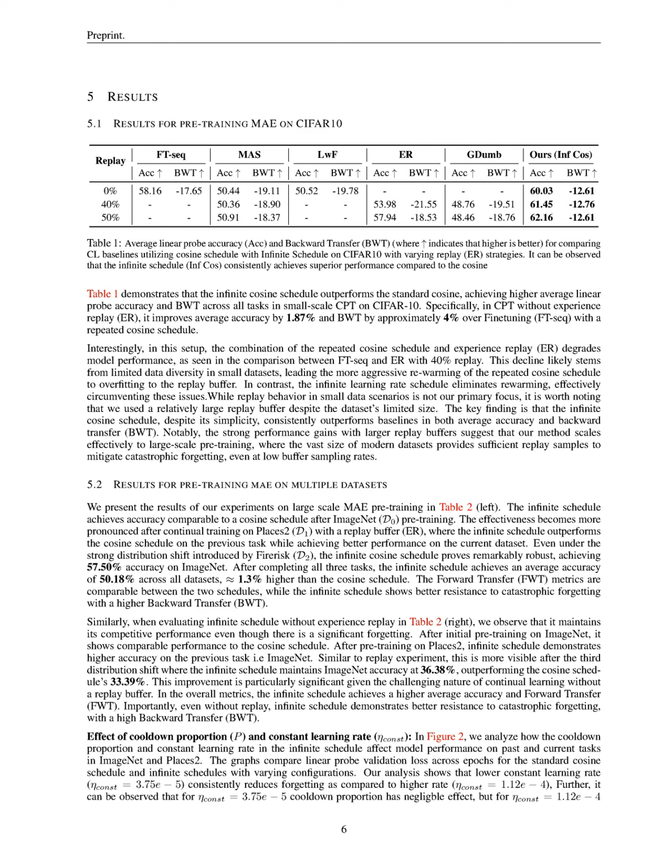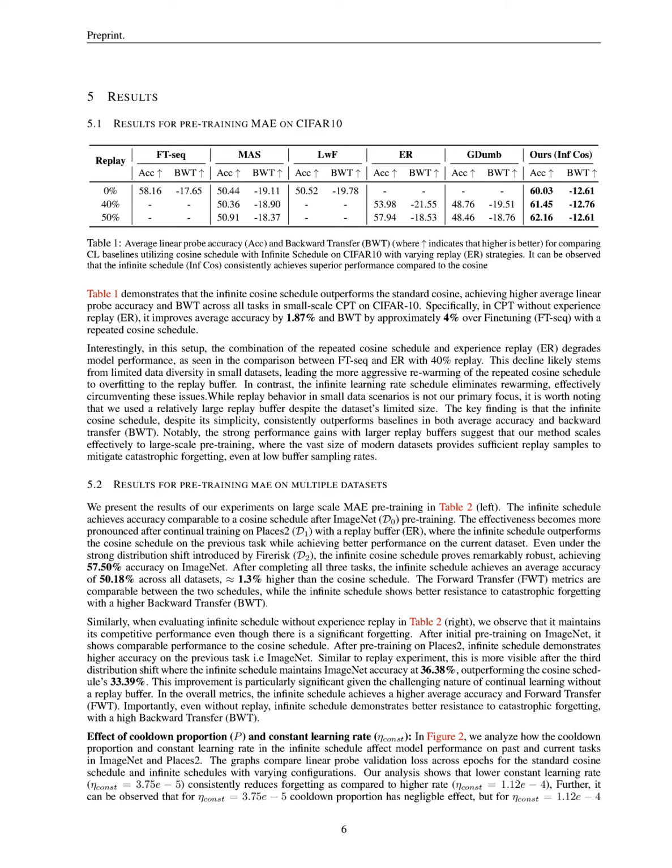The experiments demonstrated that the infinite cosine schedule consistently outperformed the repeated cosine annealing method across various metrics, achieving higher average linear probe accuracy and backward transfer, BWT, in small-scale continual pre-training on CIFAR10. Specifically, the infinite schedule improved average accuracy by 1.87% and BWT by approximately 4% over the repeated cosine schedule without experience replay.